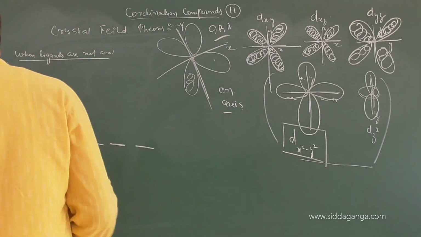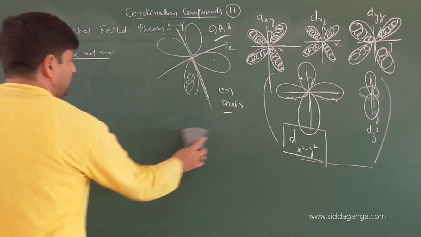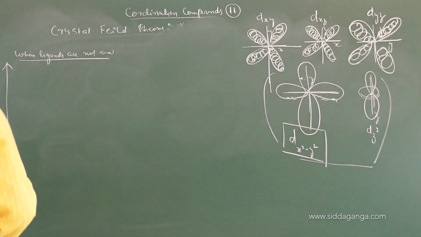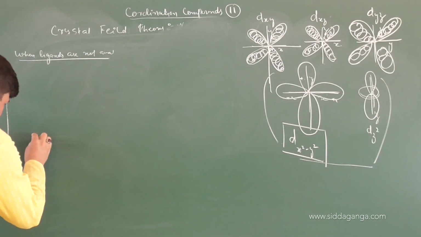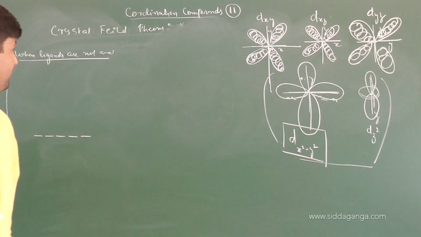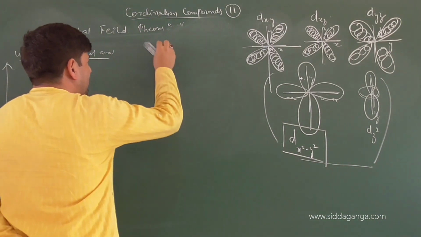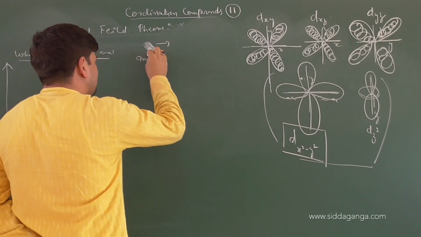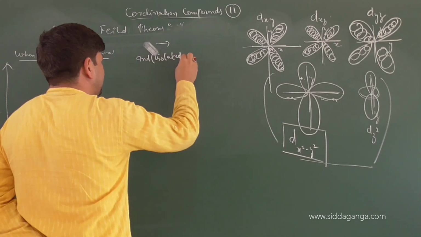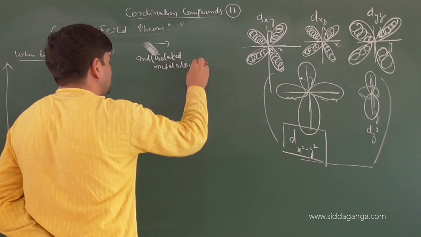Now looking at this orbital diagram here, so we got d orbitals. I'll draw the d orbitals 1, 2, 3, 4, 5. Clear or not? Now, when there was an individual metal atom present, an isolated metal atom, this is very important.